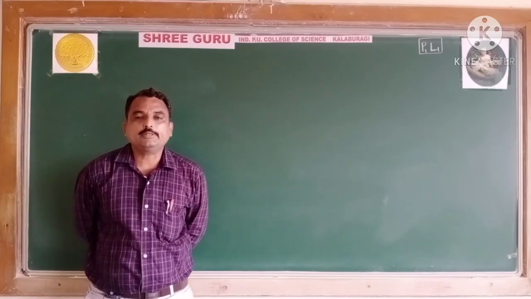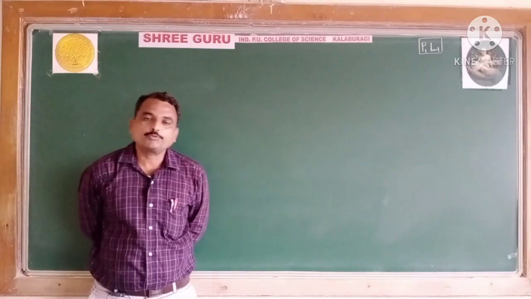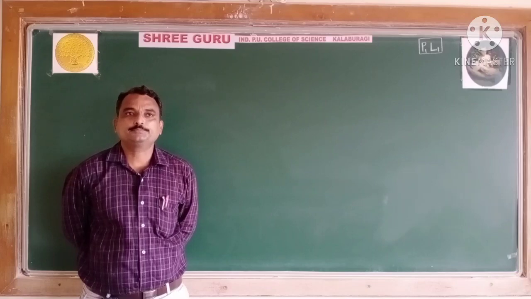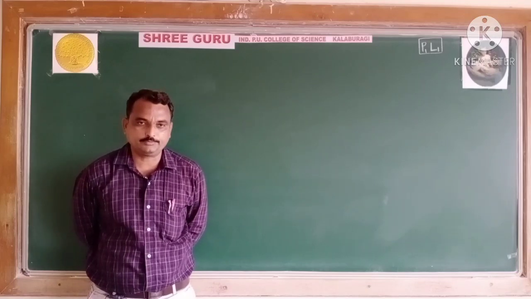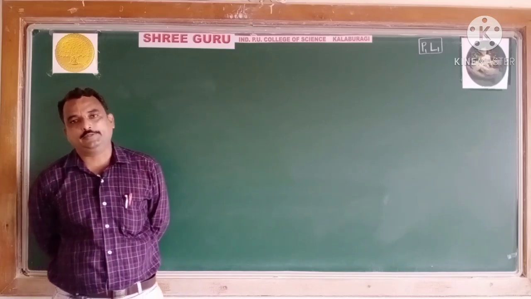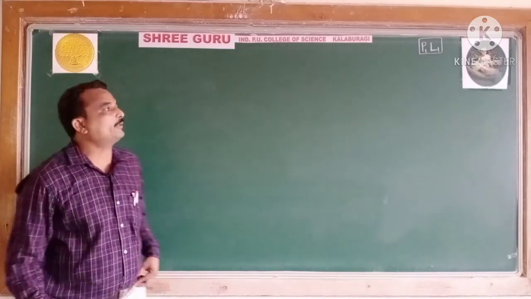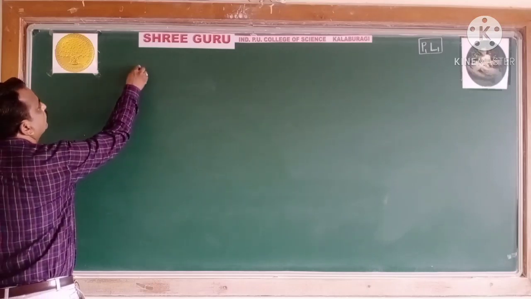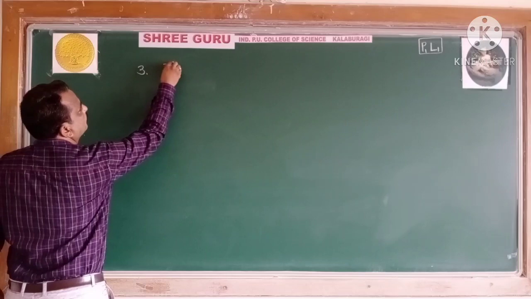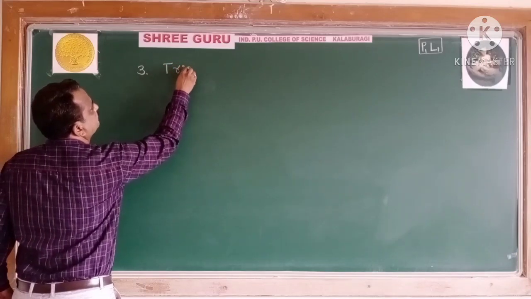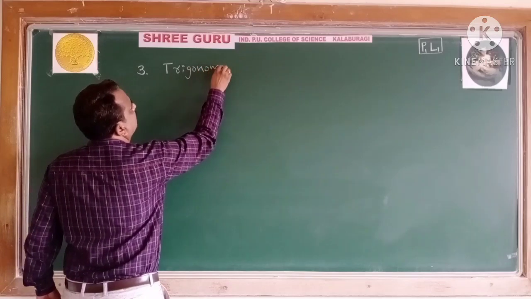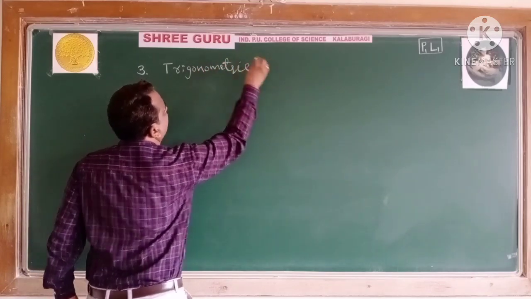In first PUC mathematics, you have already studied 2 chapters. The first chapter, sets, relations and functions, and the second one, complex numbers. And the third chapter, one of the important chapters, is trigonometric functions.